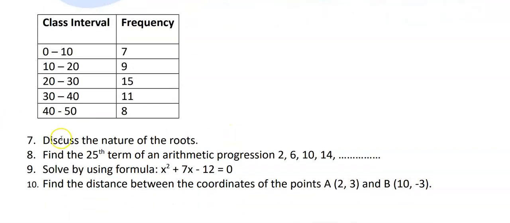Next, number 7, discuss the nature of the roots. They are asking you to discuss the nature of the roots. You have to draw the table in which you have to tell what the nature is. I mean to say, if delta, that is the discriminant, is equal to 0, what is the nature? If delta is greater than 0, what is the nature? If delta is less than 0, then what is the nature? Here delta is nothing but the discriminant.